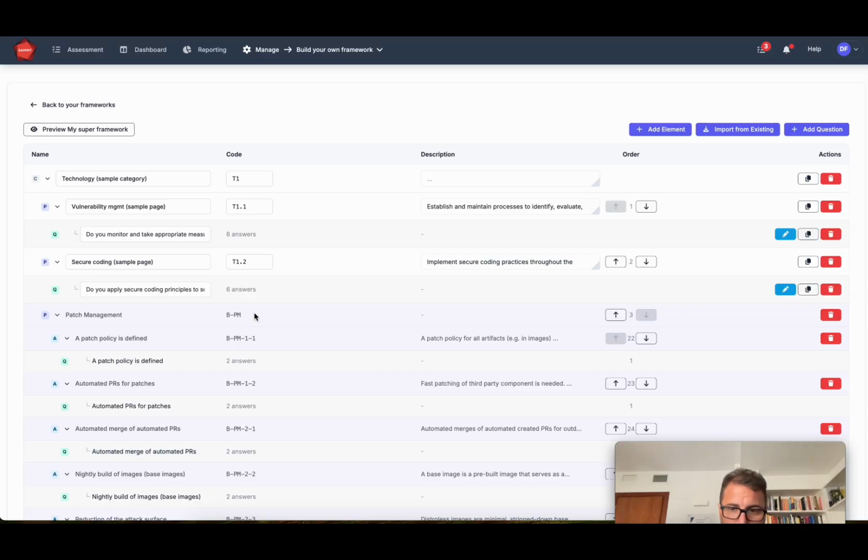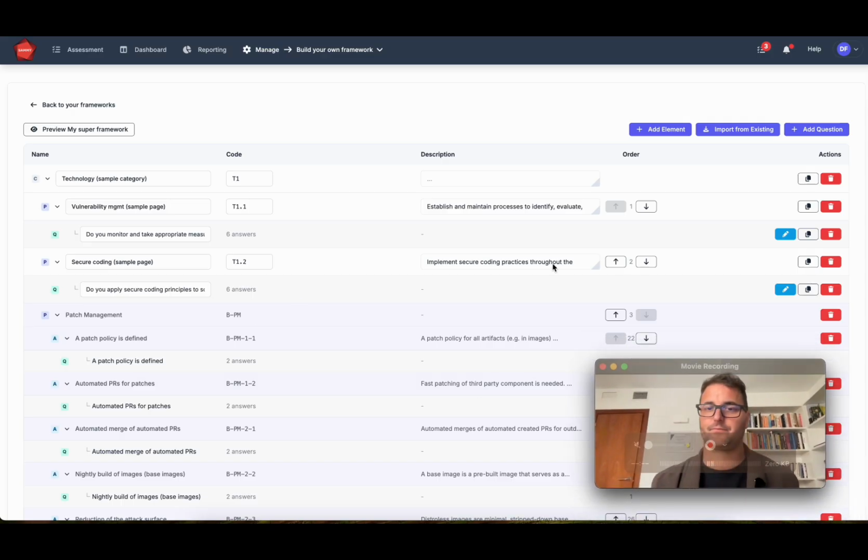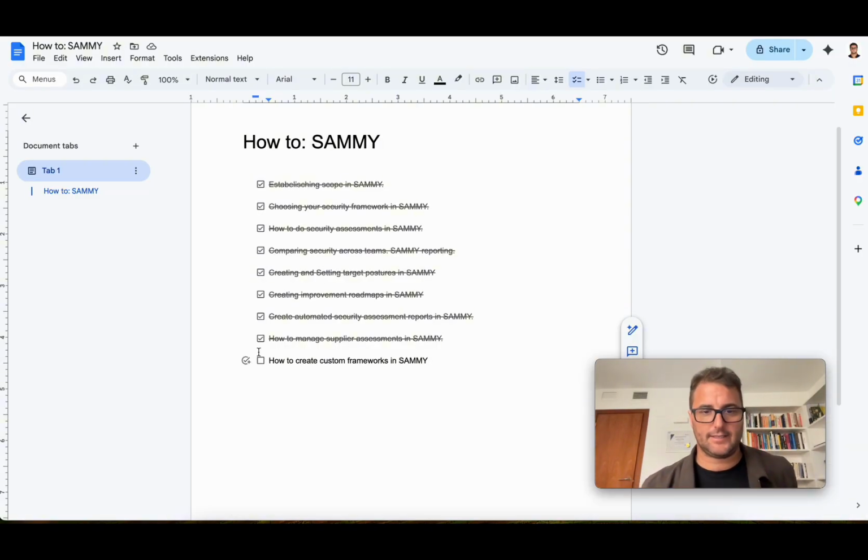This is especially useful if you have your own derivative of a framework, but you don't use a framework exactly, or if you have custom questionnaires that you send out to your suppliers. That is how you create custom frameworks in SAMMY.